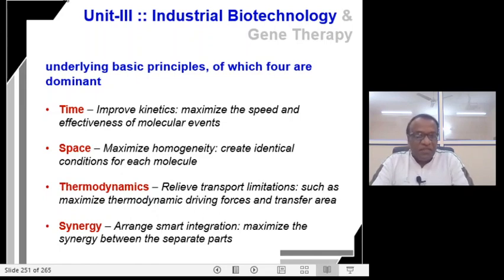It is a big challenge. Heterogeneity is a big challenge when we speak about the scale up of the fermentation process. So maximizing the homogeneity, that is giving an identical condition for each molecule, is an important principle. And then about thermodynamics.